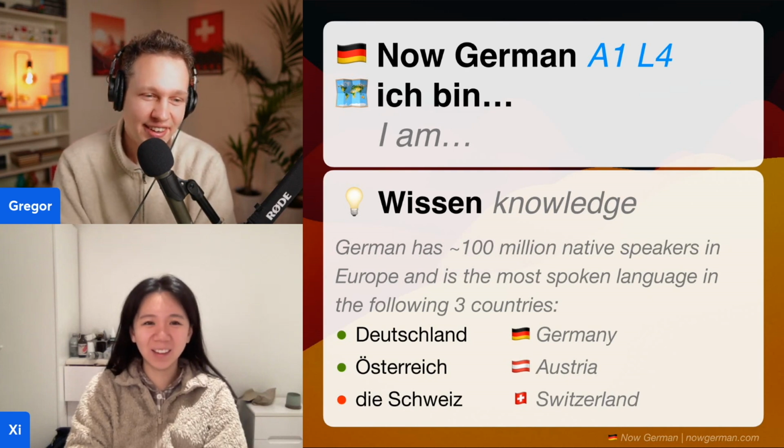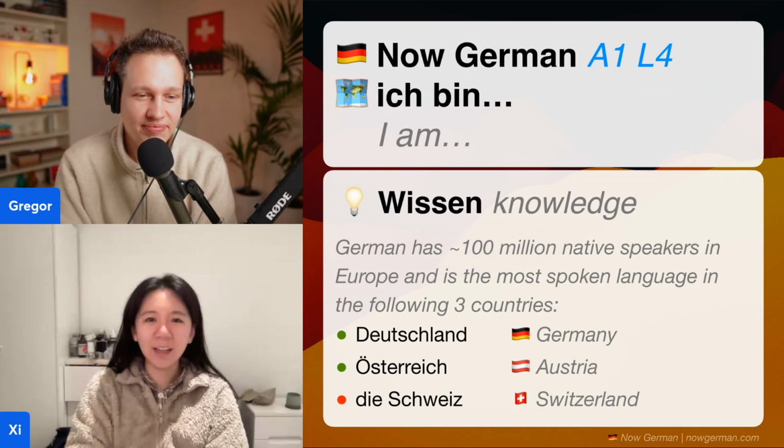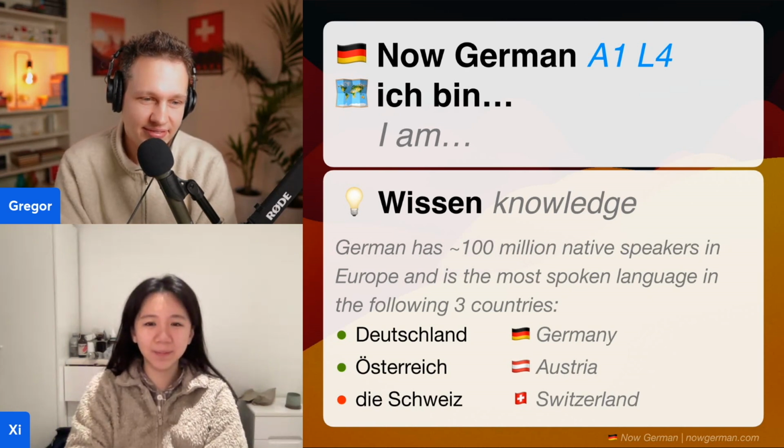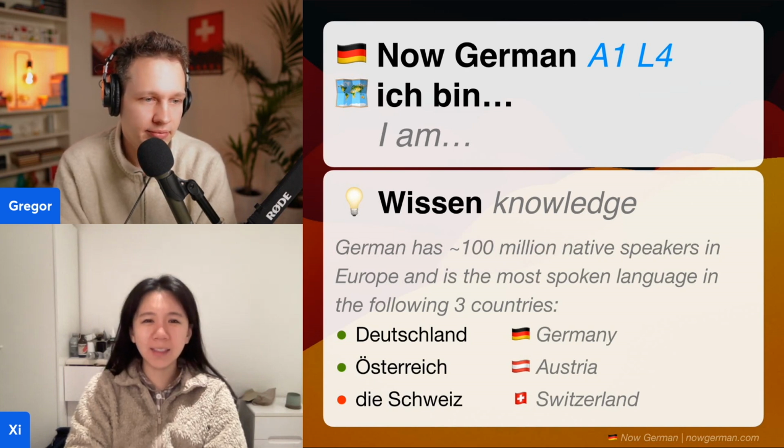All right. And then we have die Schweiz. Die Schweiz. That is Switzerland. And most countries do not have an article in front of them. They just stand alone as in English. But some of them, like die Schweiz, we use with an article. Die Schweiz. Yes.